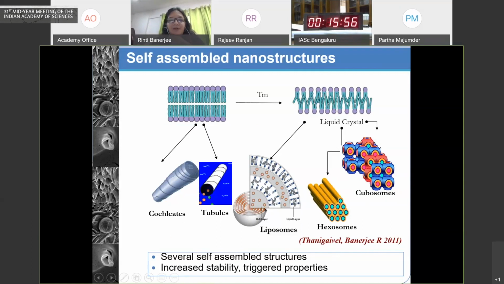The most commonly known amongst these are what we call liposomes, which are basically bilayers of these structures, and they encapsulate a core. Now, the advantage being that both hydrophilic and hydrophobic moieties can be entrapped in such structures, and you can transform them from one form to another with varying stability as well as leakiness based on the